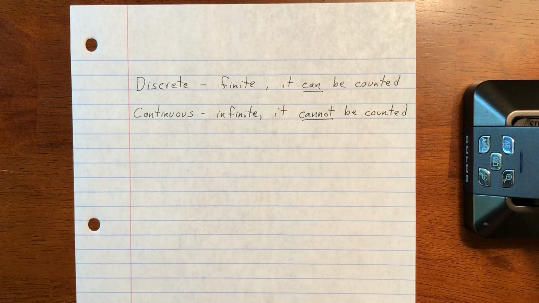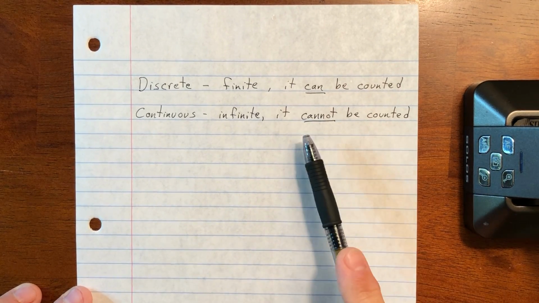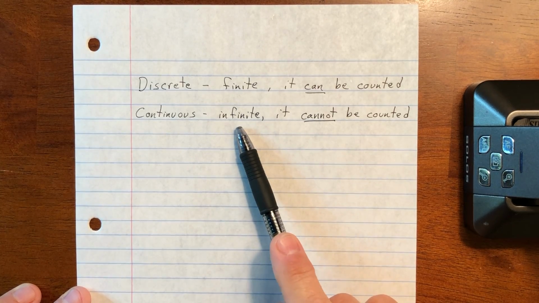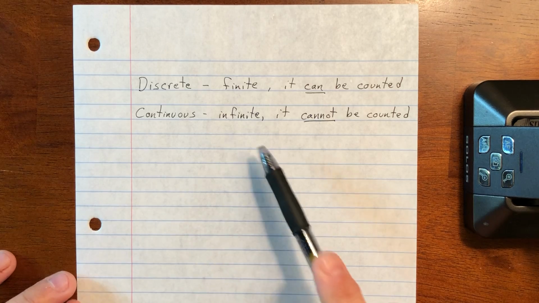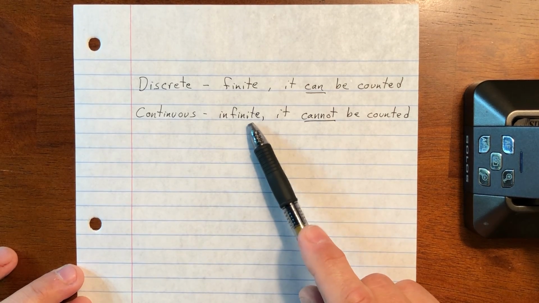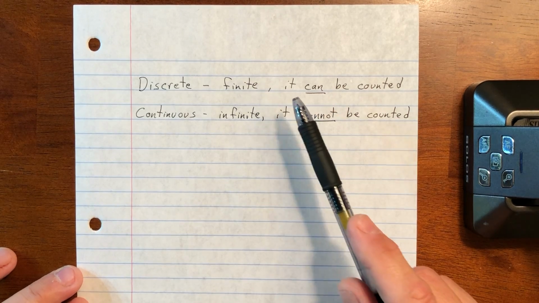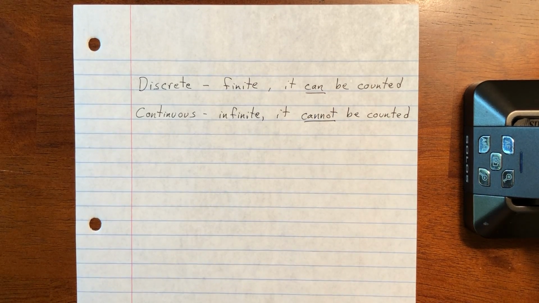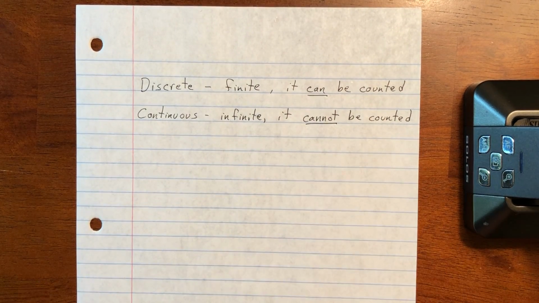There is an infinite number of times that you could write down for how long you're playing video games each day. But there's not an infinite number of numbers that you can write down for how many people went to a Titans game. There is an actual number that you could count. If it's continuous, that means you can't really count it. Time is something that's very difficult to count.